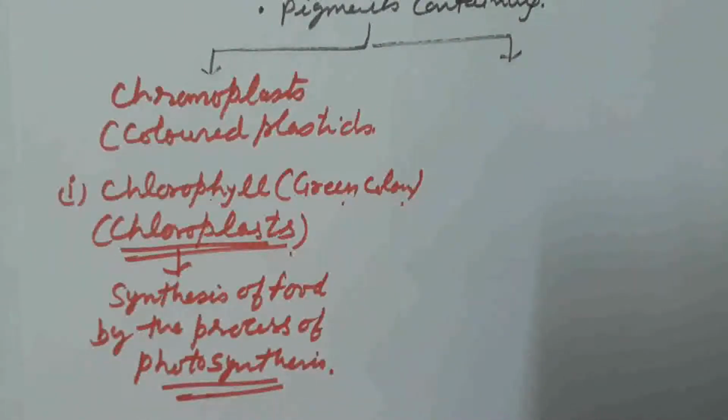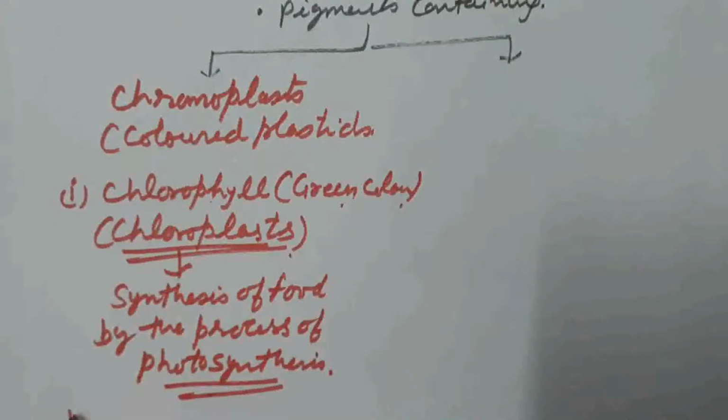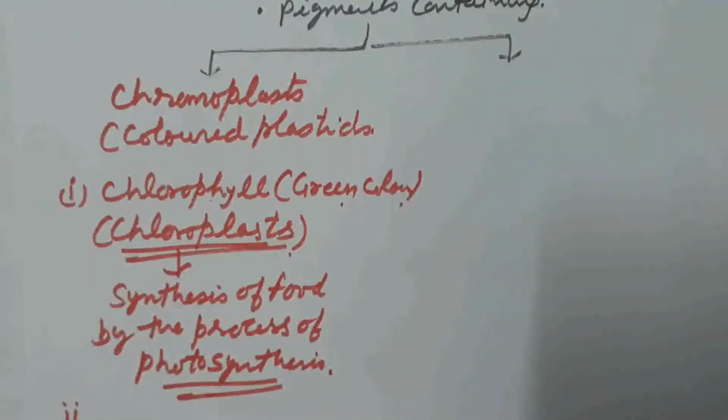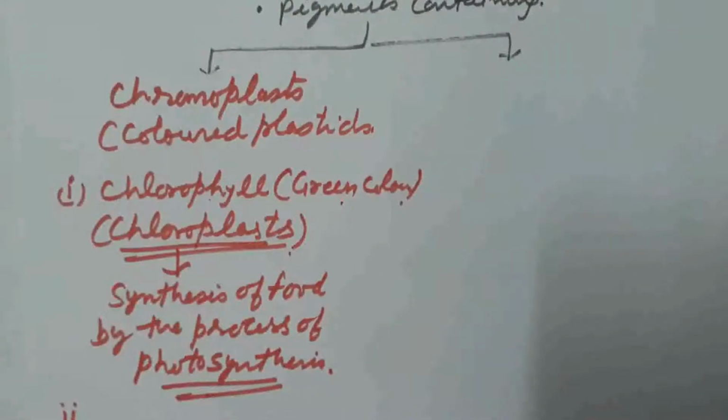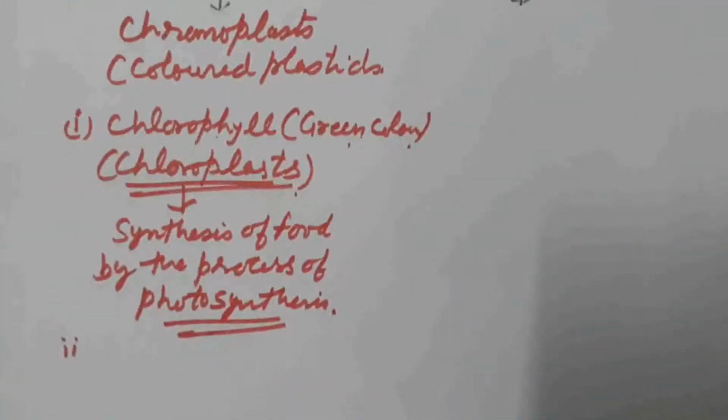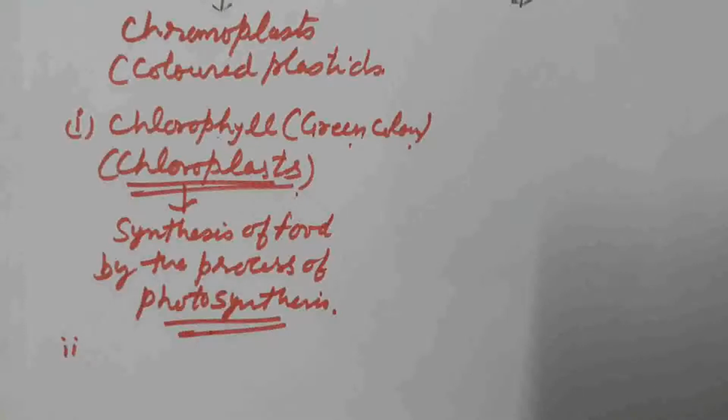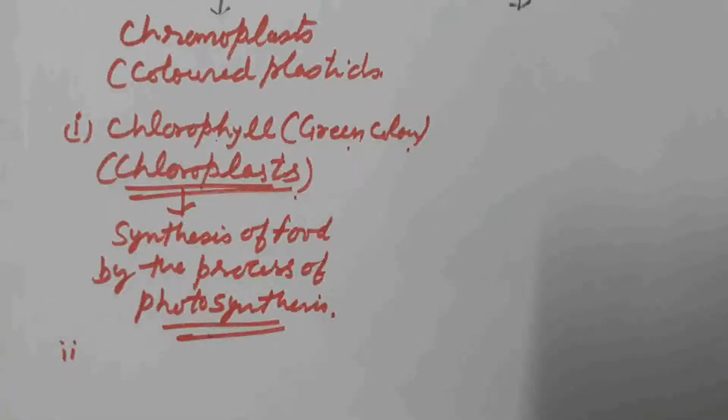And the other plastids, in which other pigments are present, impart different colors to the plant, like flowers which are brightly colored. So brightly colored pigment-containing cell organelles are the chromoplasts, and their main function is to attract birds and insects for pollination, and they also help in the dispersal of fruits and seeds by attracting birds and different animals.